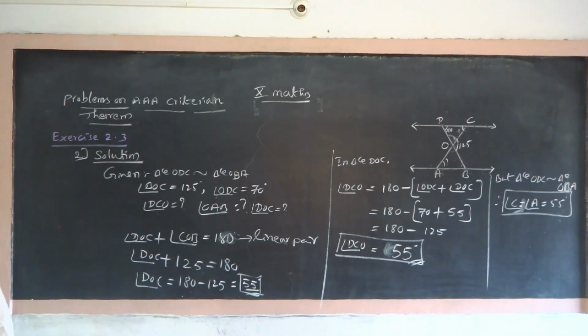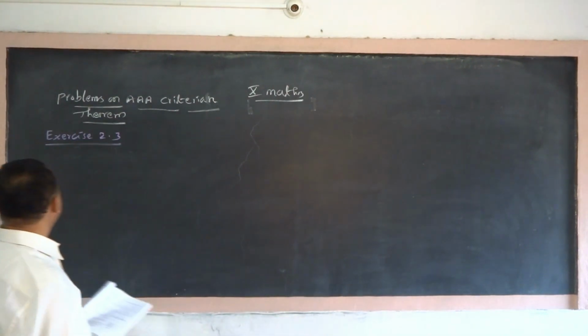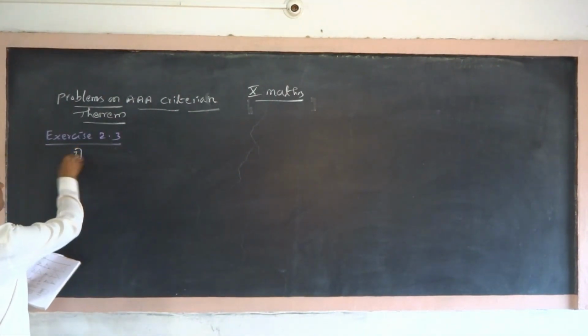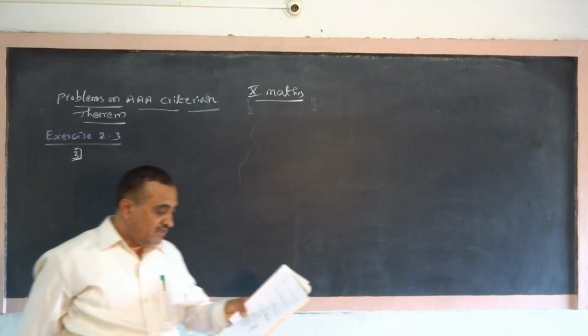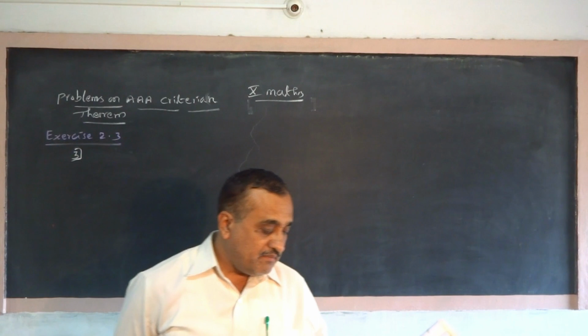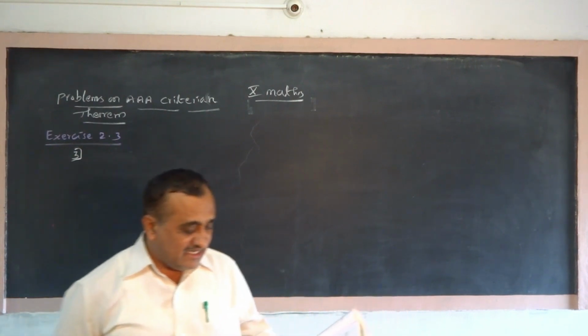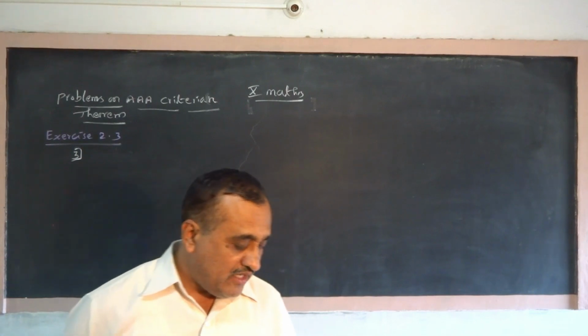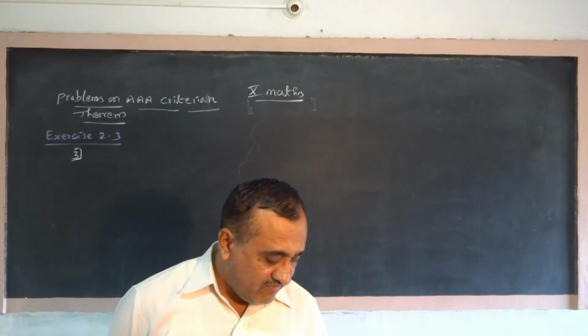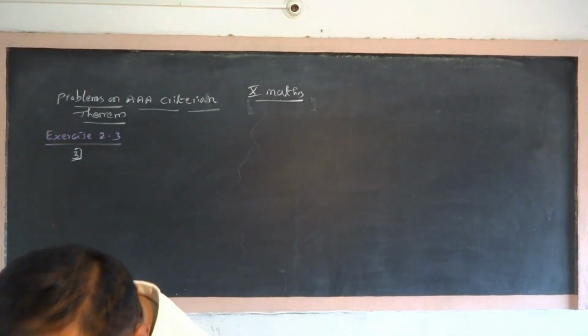Consider the third problem. ABCD is a trapezium. Diagonals AC and BD of a trapezium ABCD with AB parallel to DC intersect each other at the point O. Using a similarity criterion for two triangles, show that OA by OC is equal to OB by OD.